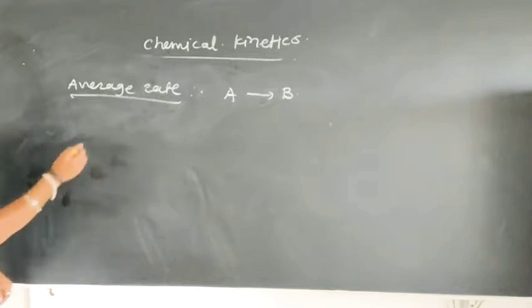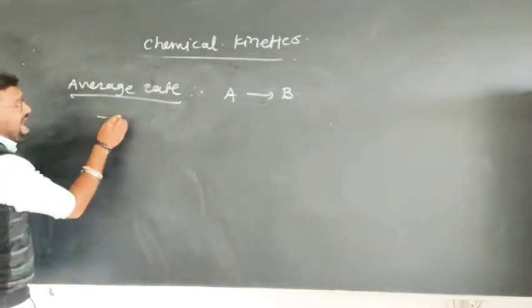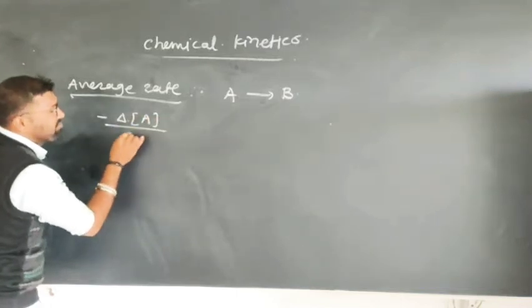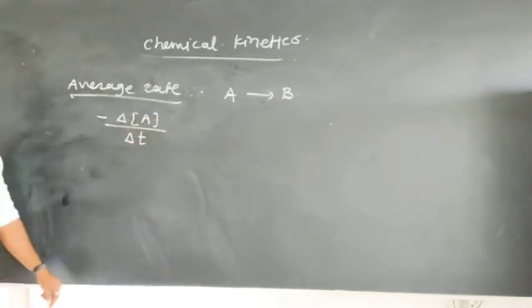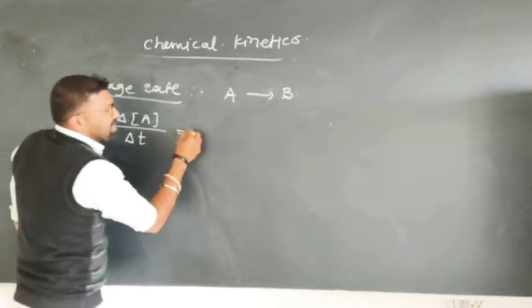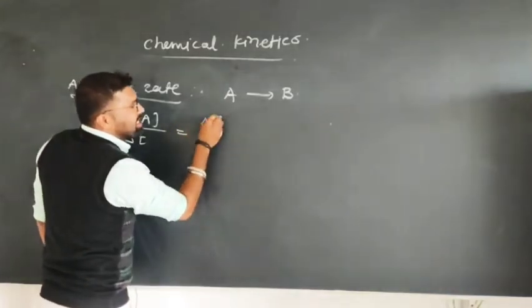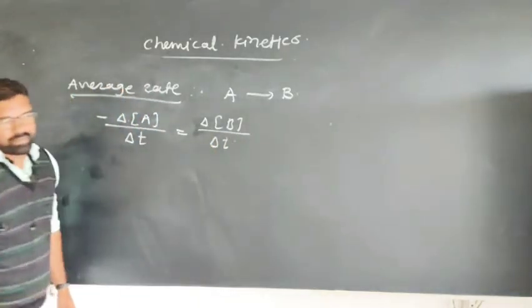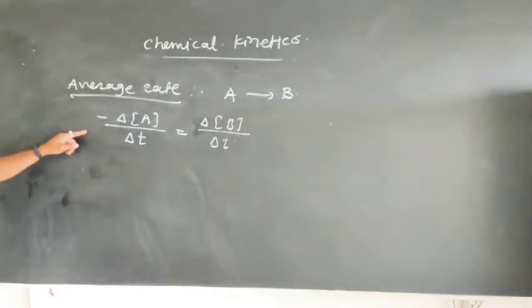Average rate is the average decrease in concentration of reactant with time, which is equal to the average increase in concentration of product with the average time. This is the average rate.